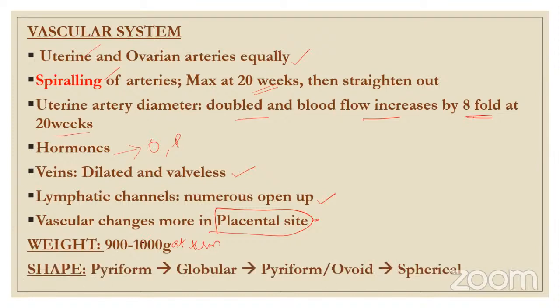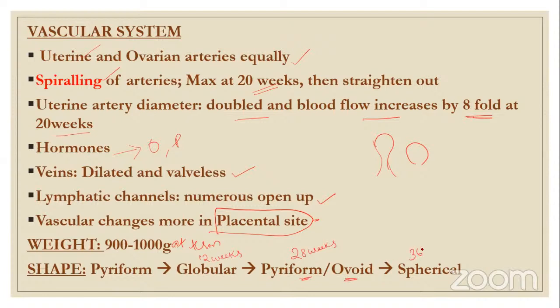And the shape of the uterus, very important, how the shape of the uterus changes. In a non-pregnant woman, we all know it is pyriform shaped. Pyriform means it is like this. But what happens in the initial weeks? It is pyriform still, but by 12 weeks, it becomes a little globular, and by the time 28 weeks are over, it comes back again to either pyriform or ovoid shape.